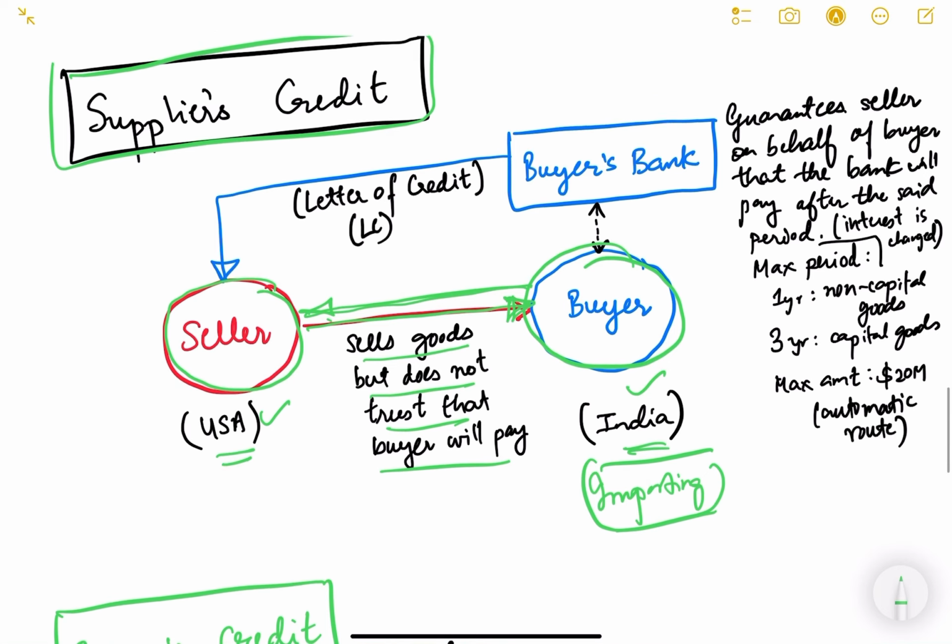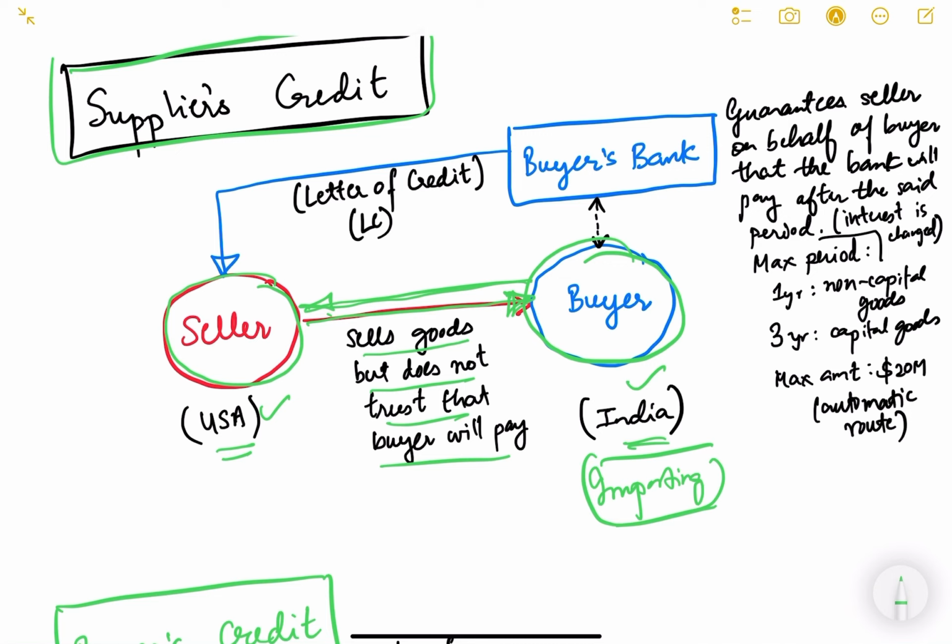So in that case, there is a concept called supplier's credit. Also in this case, the buyer, for example, does not have money at that time to buy those things, so he needs some credit, some loan. So there is a buyer's bank in his country. In India, say for example, this bank is HDFC. HDFC has already developed trust with this buyer because he has some deposits or collateral kept with this bank. This buyer's bank will issue a letter of credit to the seller.